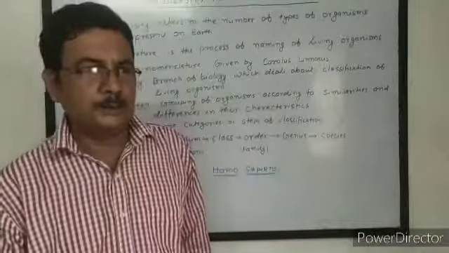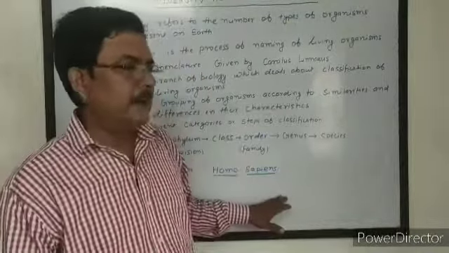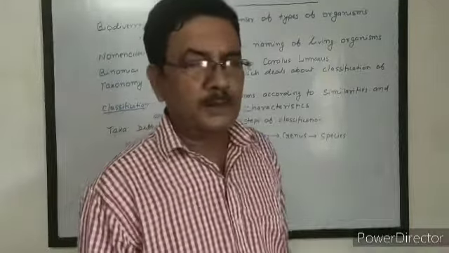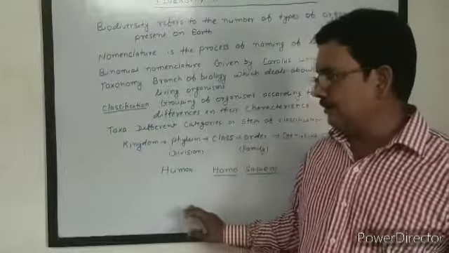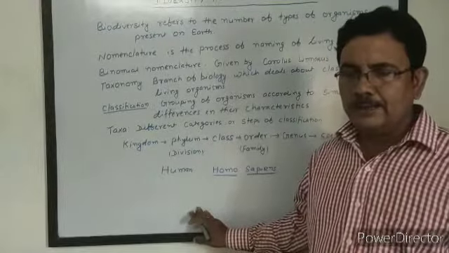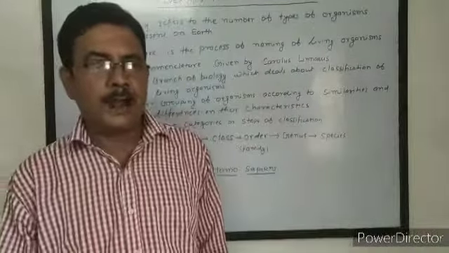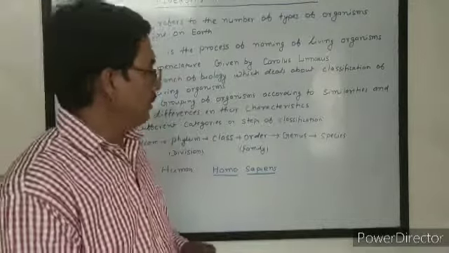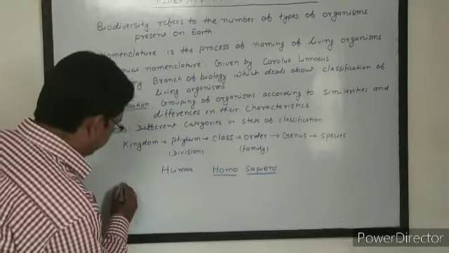So the 2 kingdom system of classification, that is kingdom Plantae and kingdom Animalia, is not sufficient. Then after, the 5 kingdom system of classification was given by R.H. Whittaker. According to him, there are 5 kingdoms of organisms. These are the kingdom Monera,